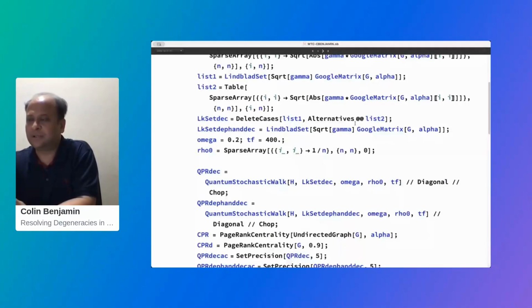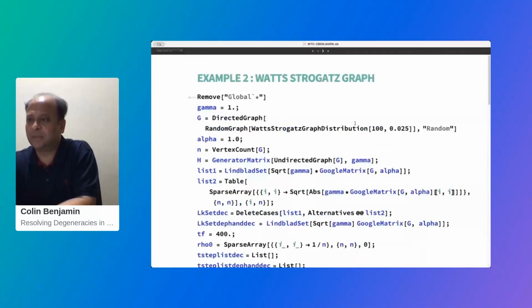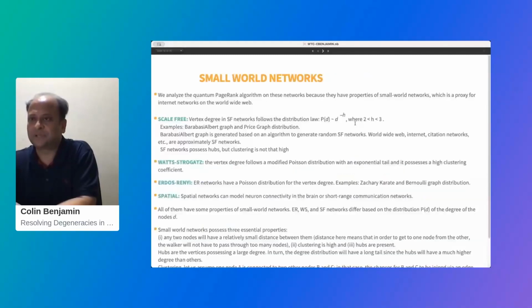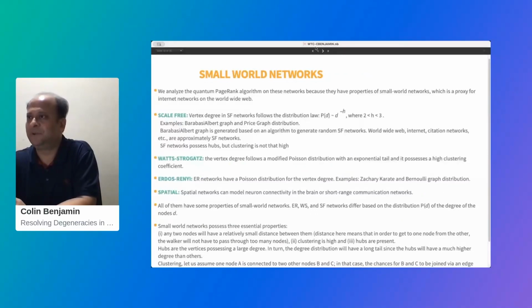Some of this can also be done in Python, but not as beautifully as can be done in Mathematica, because you can just call these networks, Erdős–Rényi, spatial, these 100 vertex graphs, the scale-free networks, and they are all inbuilt in Mathematica. The classical PageRank, as I said, is an inbuilt function in Mathematica. So that makes it much easier to deal with than if I had to work in Python or any other software.